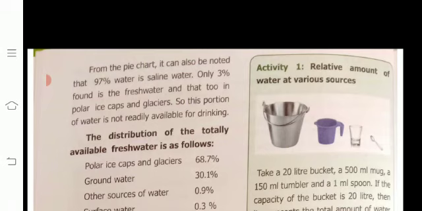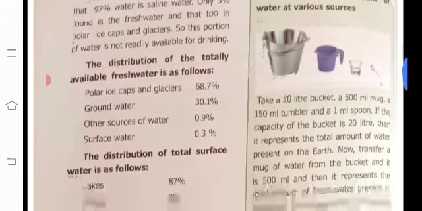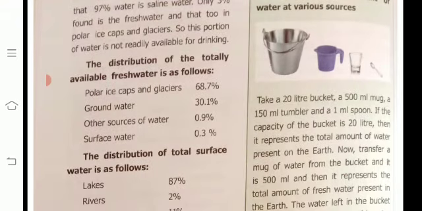The distribution of the total available fresh water is as follows: polar ice caps and glaciers 68.7%, groundwater 30.1%, other sources of water 0.9%, surface water 0.3%. Okay.